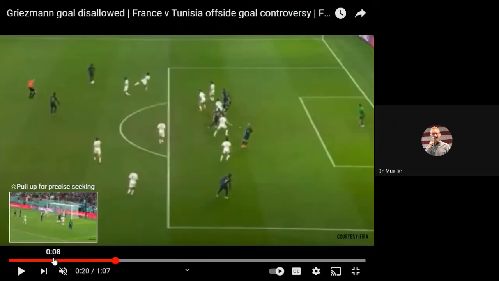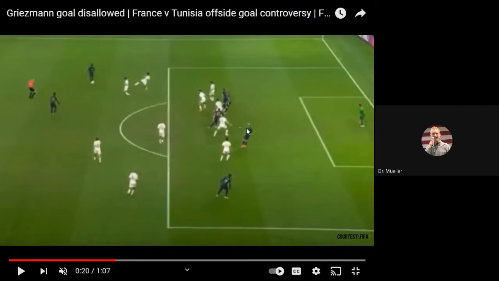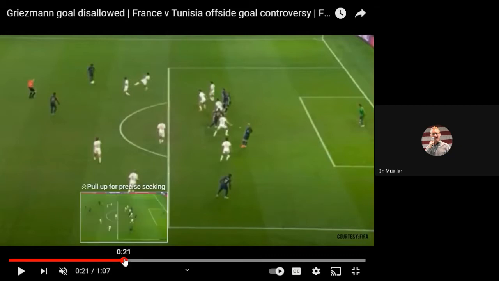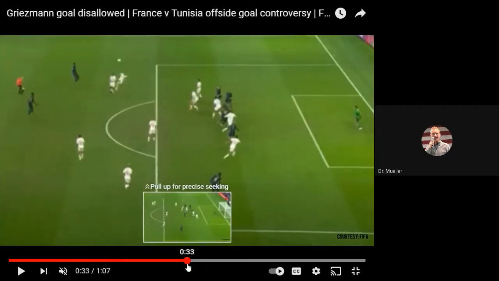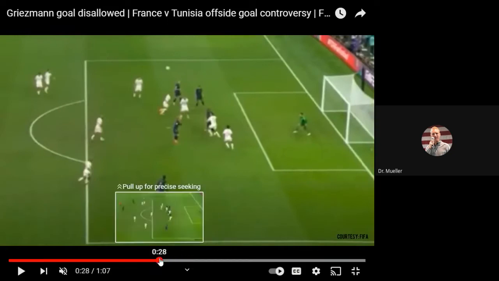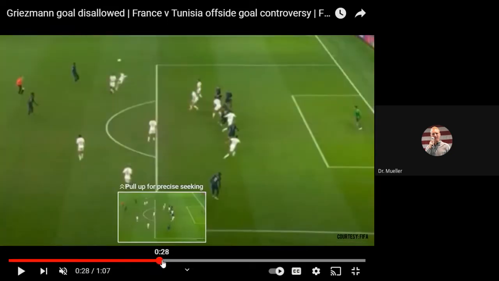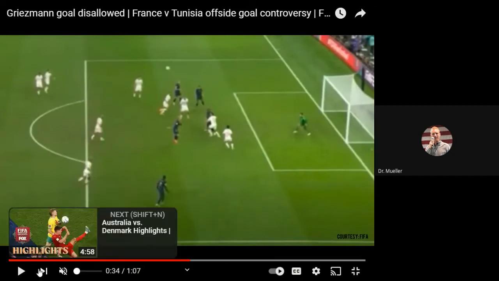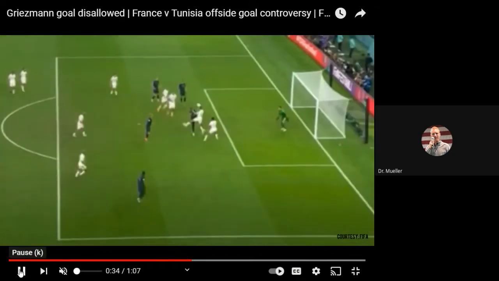It was offside because this player didn't get involved in the play initially, but the only way offside gets reset is if a new blue player would have touched the ball, which didn't happen, or if a white player would have touched the ball and established some sort of control of the ball. And because that white player didn't establish any control of the ball, as we move up here, offside never reset, and that's why the blue player was guilty of offside. So it was an unfortunate thing for France. I was shocked at the time, but now it makes clear sense.